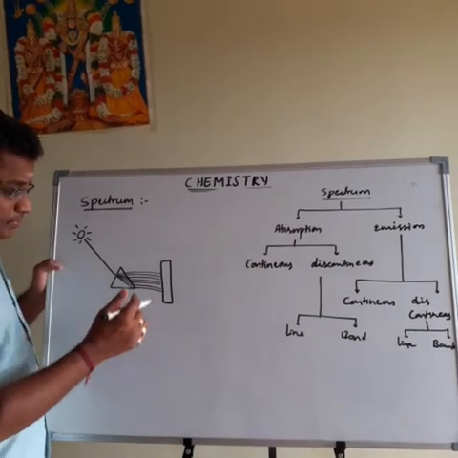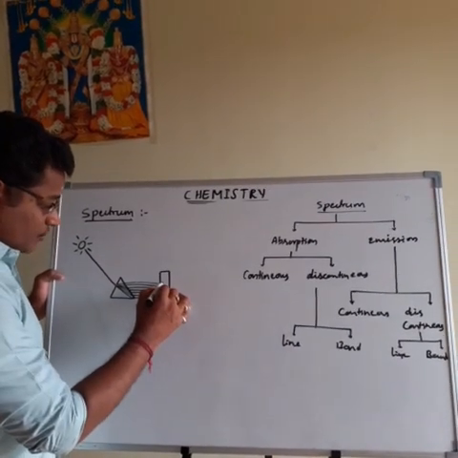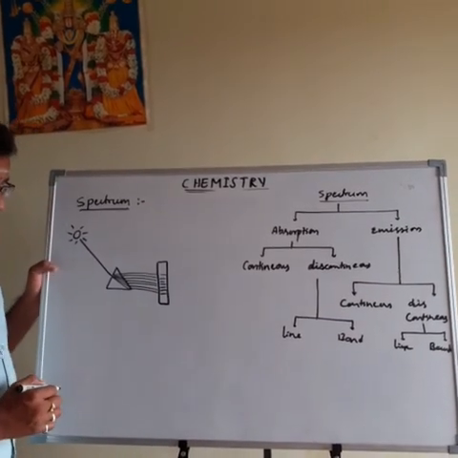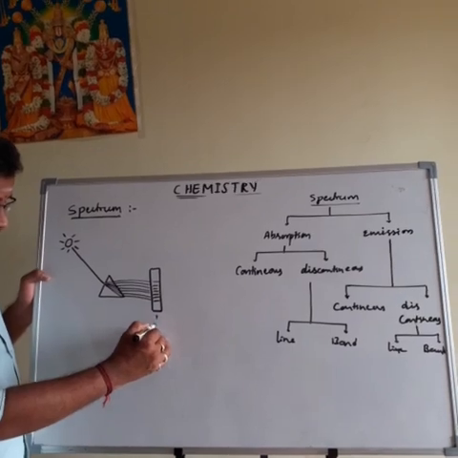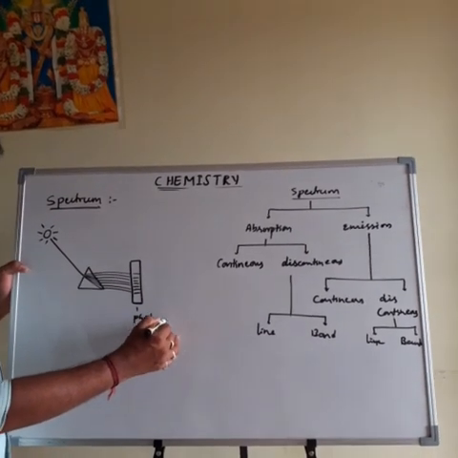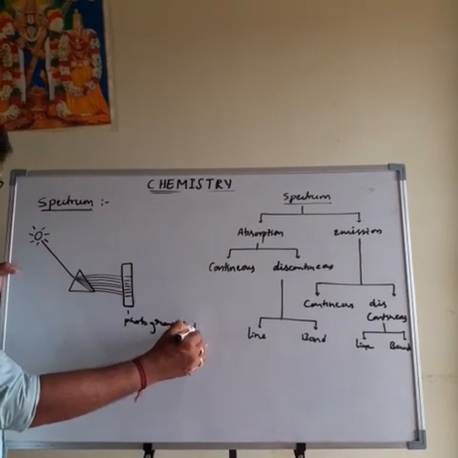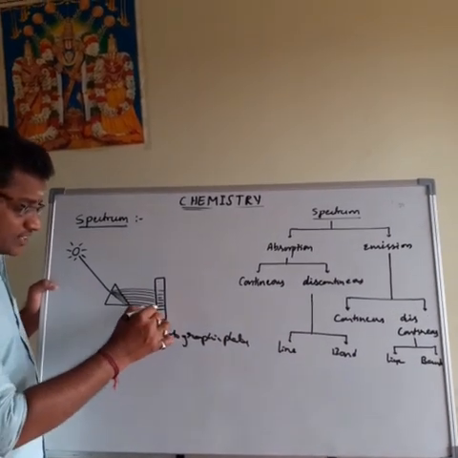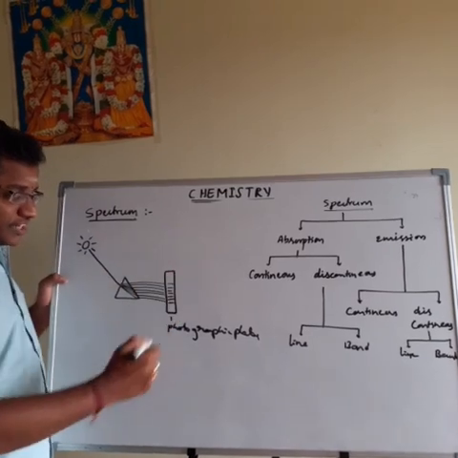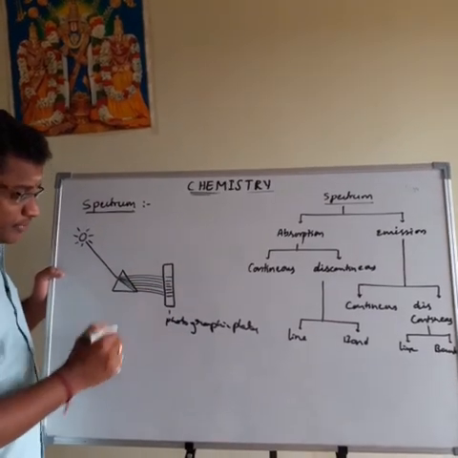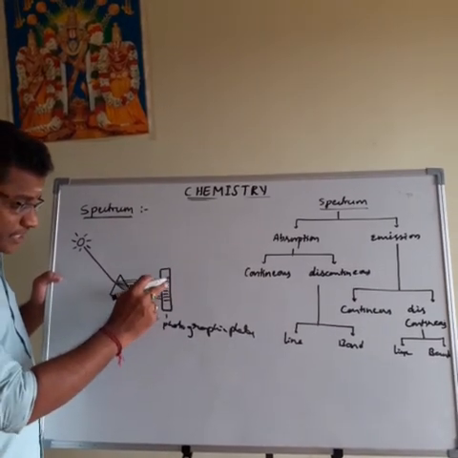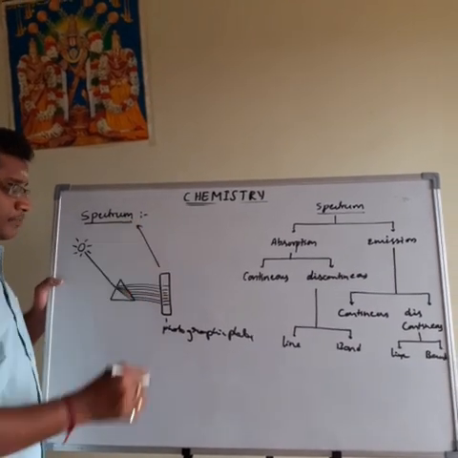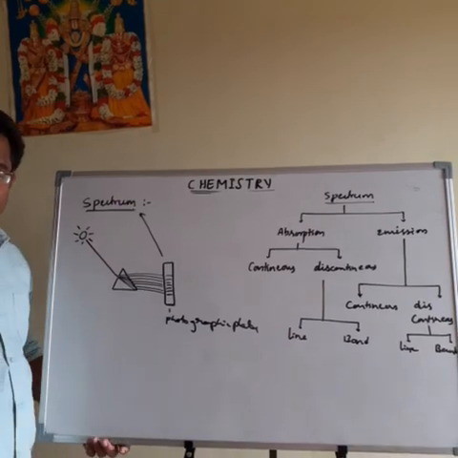Again, the dispersed light is allowed to fall on the photographic plate, in which all 7 colors are arranged based on their wavelength. There is no gap between them. Like that, the spreading of the colors on the photographic plate is nothing but a spectrum. That is the definition of the spectrum.